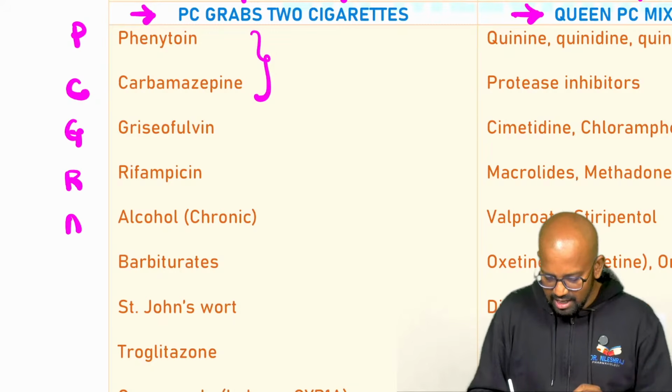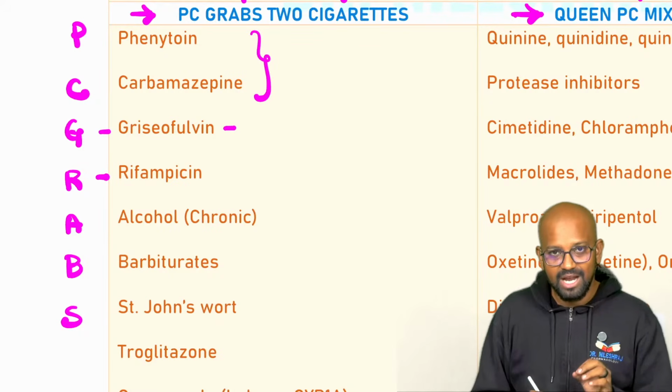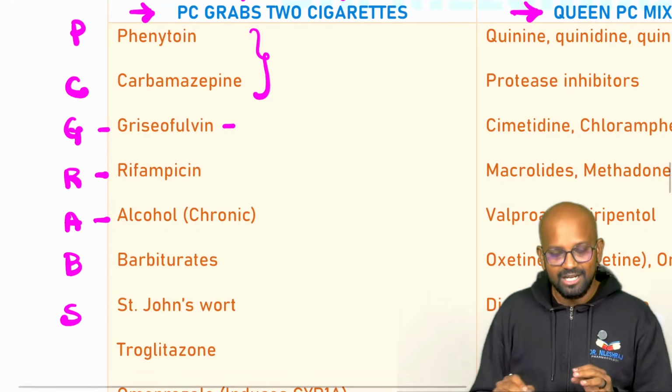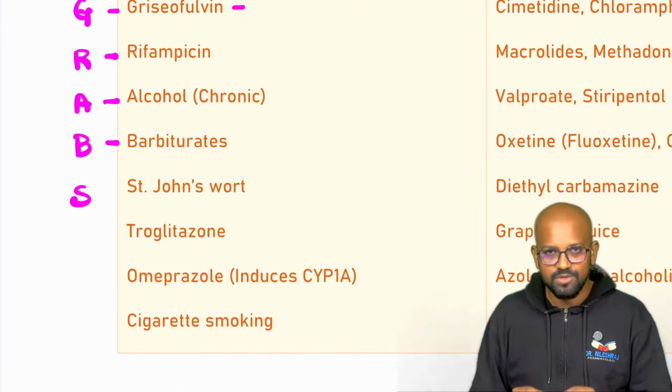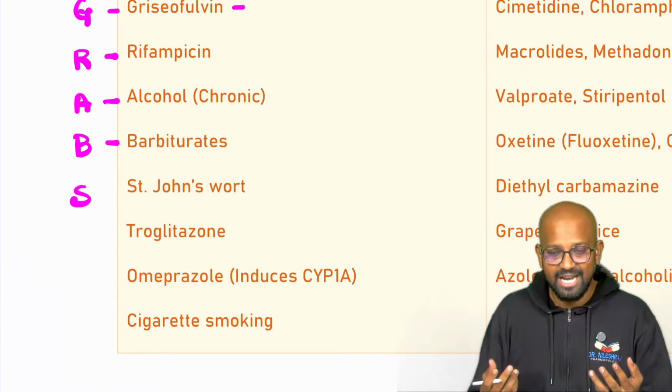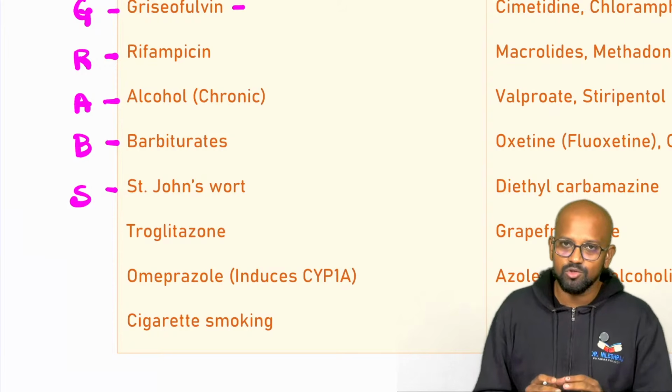Grabs. G is for griseofulvin, the antifungal drug. Rifampicin, an anti-tubercular drug. Alcoholic, which is chronic alcoholics. B is for barbiturates, which are sedative hypnotics. St. John's wort is an antidepressant drug, a plant derivative, which is a powerful microsomal enzyme inducer.